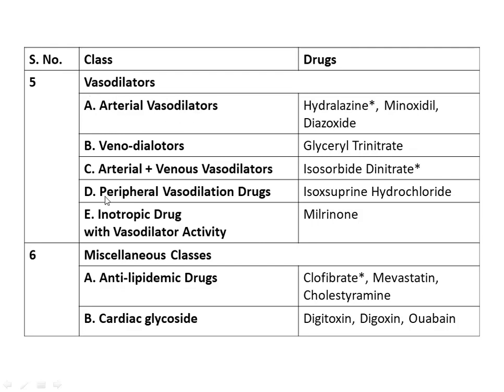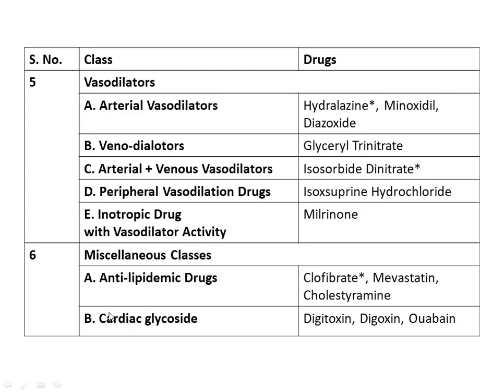Vasodilators have five subclasses. Hydralazine, minoxidil, and diazoxide act as arterial vasodilators. Glyceryl trinitrate acts as venodilator. Isosorbide dinitrate acts as arteriovenous vasodilator. Isoxsuprine hydrochloride acts as peripheral vasodilator. Milrinone is inotropic with vasodilation activity.